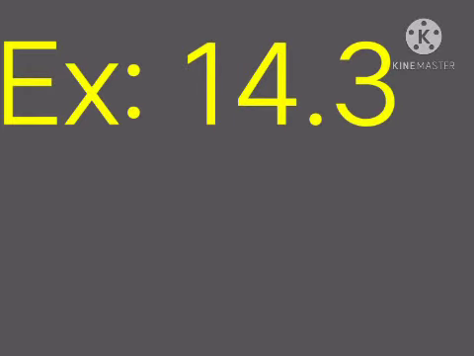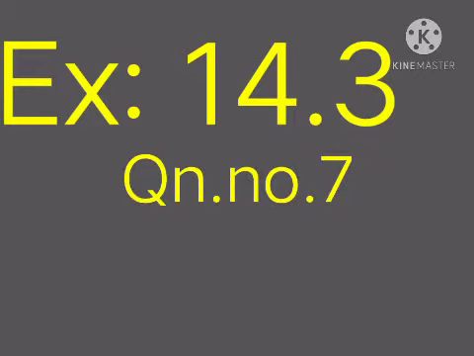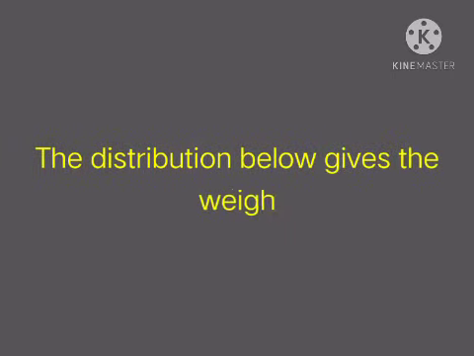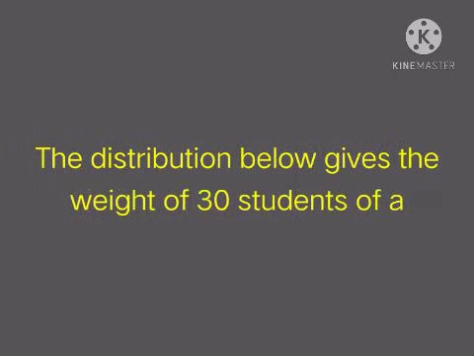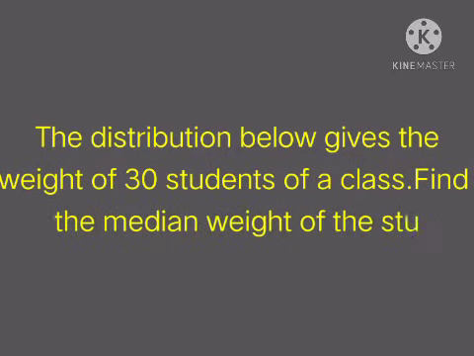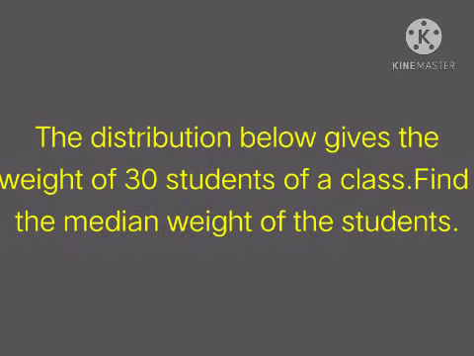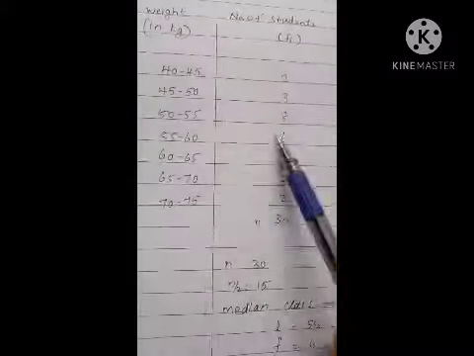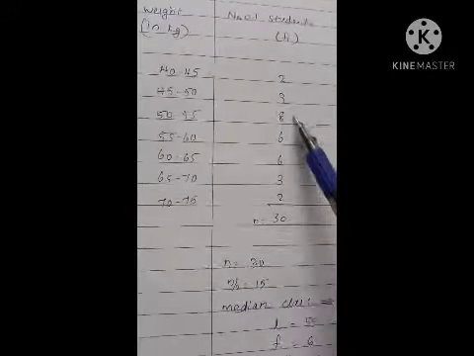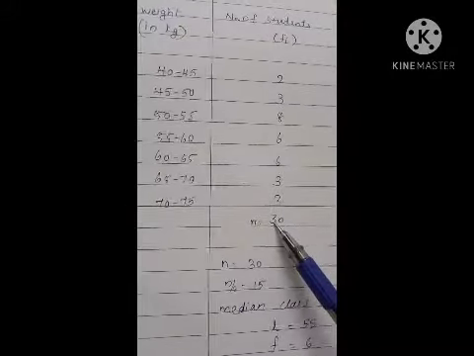Exercise 14.3, last question, question number 7. The distribution below gives the weight of 30 students of a class. Find the median weight of the students. These are the two columns given in the question. It is given that the total number is 30. So when we add these all, we will get 30 itself.